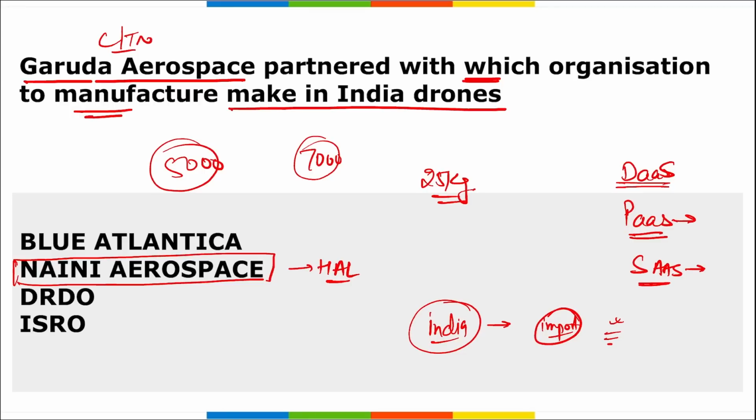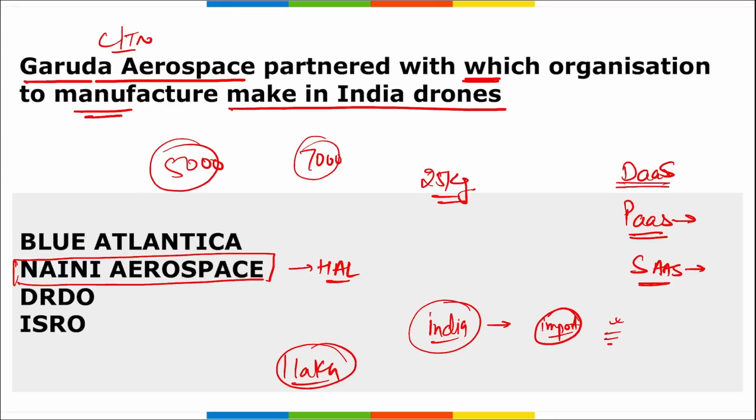Also remember, the partnership will promote indigenization of imported components required for the manufacturing of drones. At present, most of the components, that is 75% of the components, are being imported from China and many Western countries. Right? This partnership will enable a reduction in cost given the ease of transportation. This partnership is in line with Prime Minister Narendra Modi's vision of made in India drones by 2024, and the aim here is to make 1 lakh made in India drones by 2024.